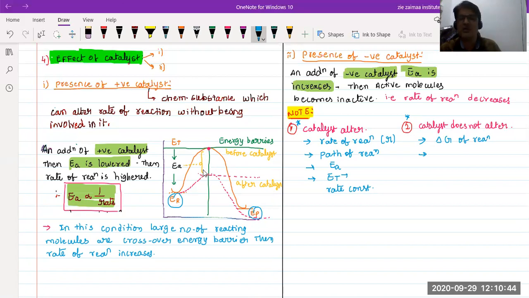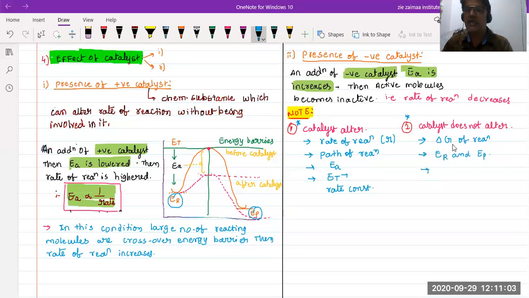That's it. That is nothing but the rate of reaction. The energy of the reacting molecules and the energy of the products is not going to change.